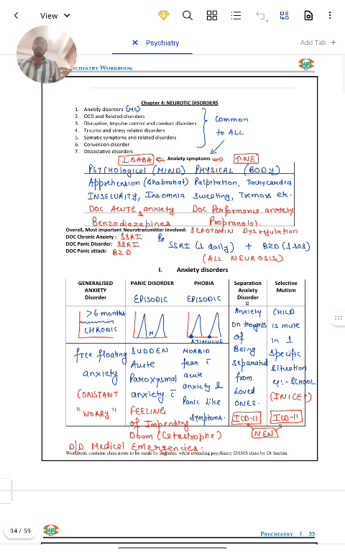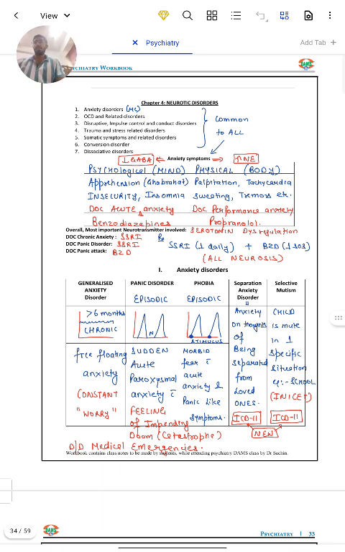In neurosis, there is insight and reality contact. Insight and reality contact both are present in neurosis, and both reality contact and insight are absent in psychosis. Anxiety disorder is the first topic that we are going to discuss.